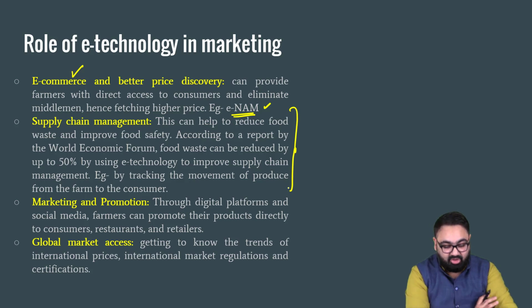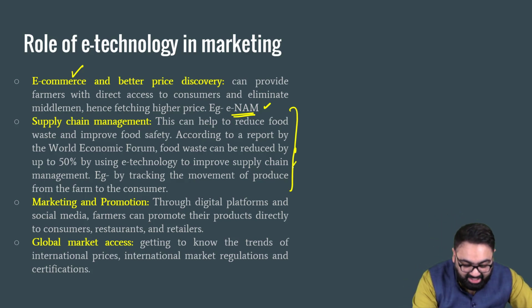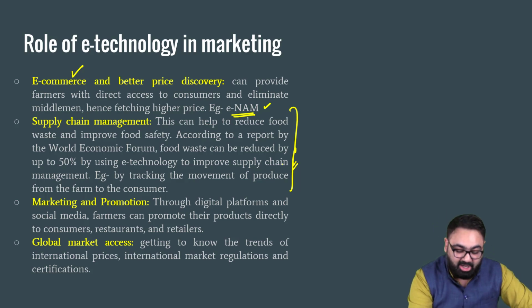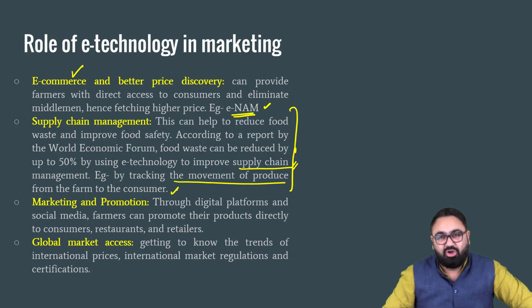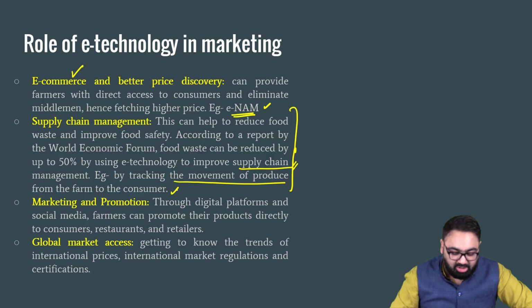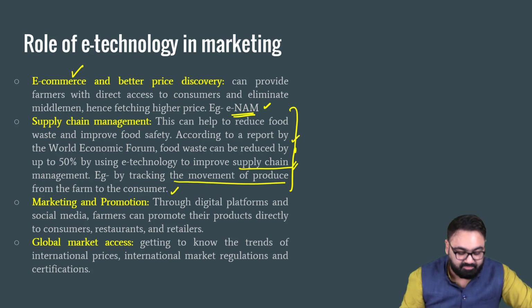Making and maintaining these cold godowns is a very expensive exercise. Government has also been working on it. But this is something that can actually be a good part of supply chain management. You can also track the movement of the vehicle, see whether the farm produce is reaching the end consumer or not. All this can be done with the use of technology.